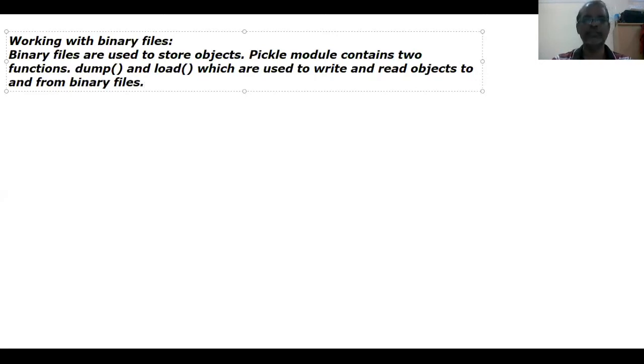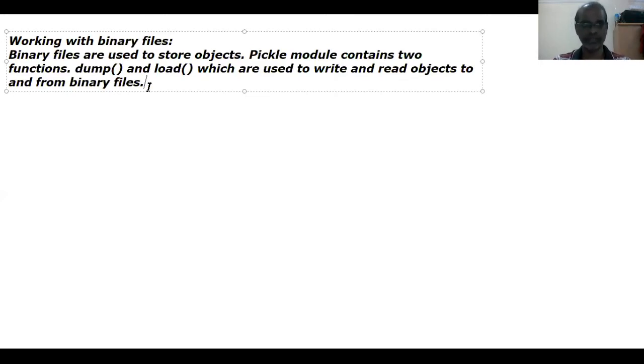In text files, read is used to read data or text from the file, whereas here load is used to read objects from the binary file. Instead of write, dump is used to create a binary file and write into it. Instead of read we use load, and instead of write we use dump. That is the difference.